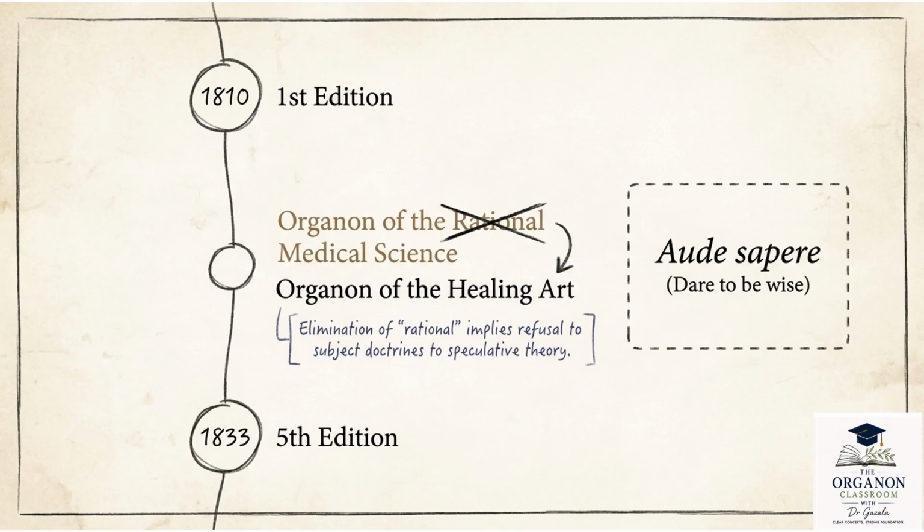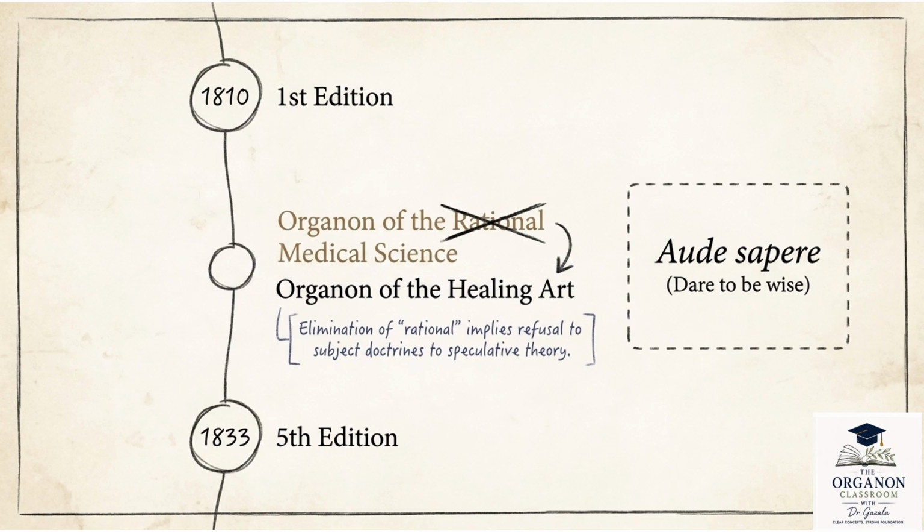Okay, that is why the elimination of the word rational implies refusal to subject doctrines to speculative theory, because Hahnemann rejected the speculative doctrines. He believed that medicine should be based on careful observation, experience, experimentation and clinical results and not just imagination.